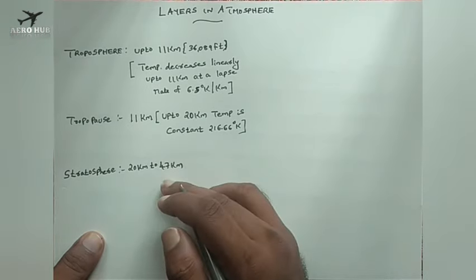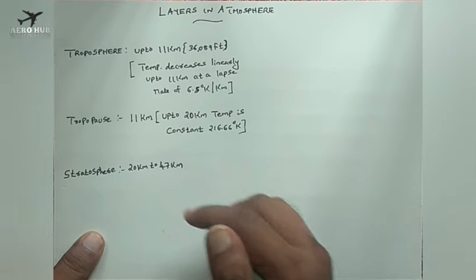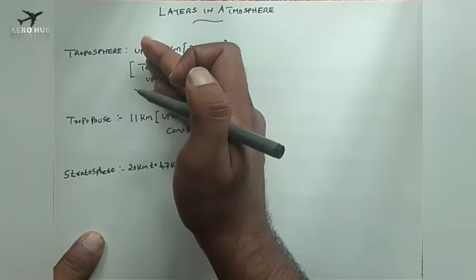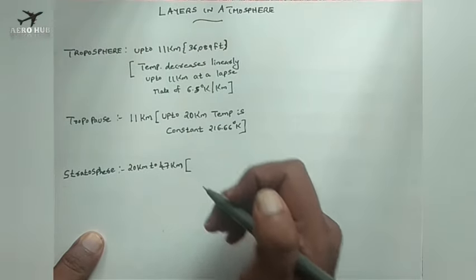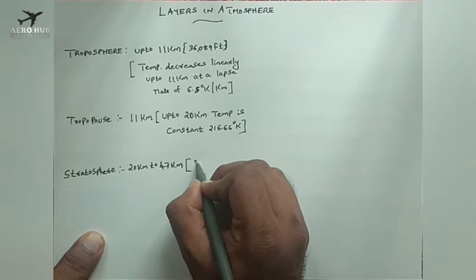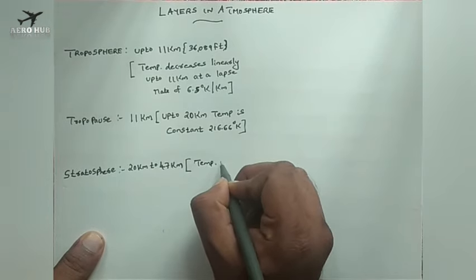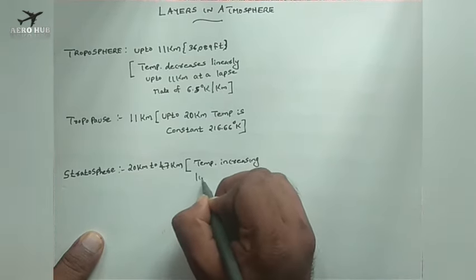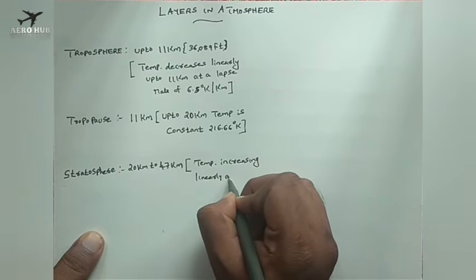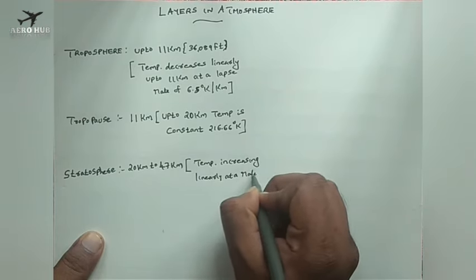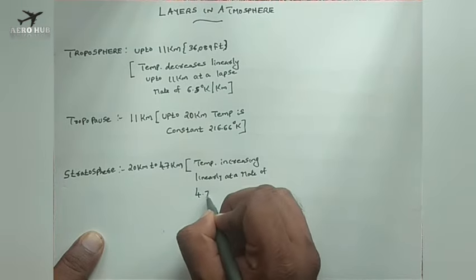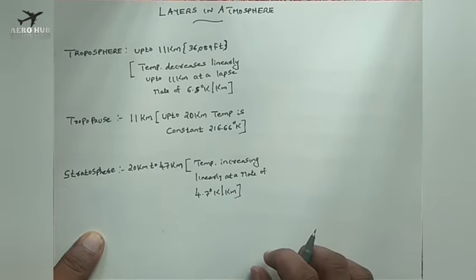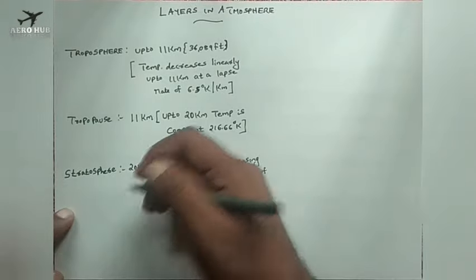From 20 kilometers to 47 kilometers we have the stratosphere, and in this region the temperature is increasing. In the case of the troposphere the temperature was decreasing, but in the stratosphere the temperature is increasing linearly at a rate of 4.7 degree Kelvin per kilometer. Okay, and the next layer is the stratopause.